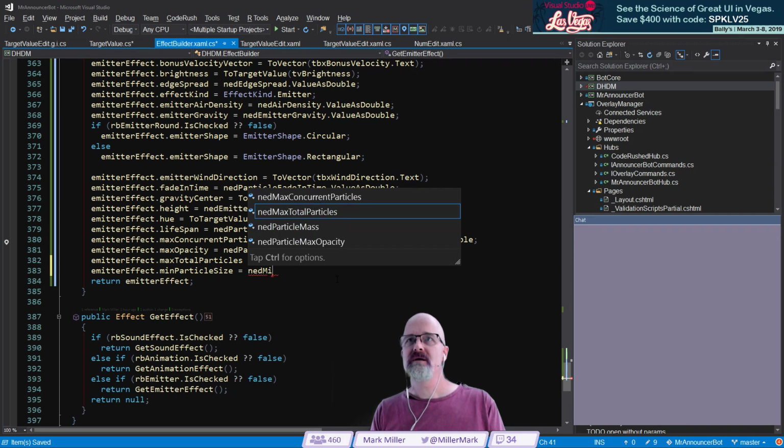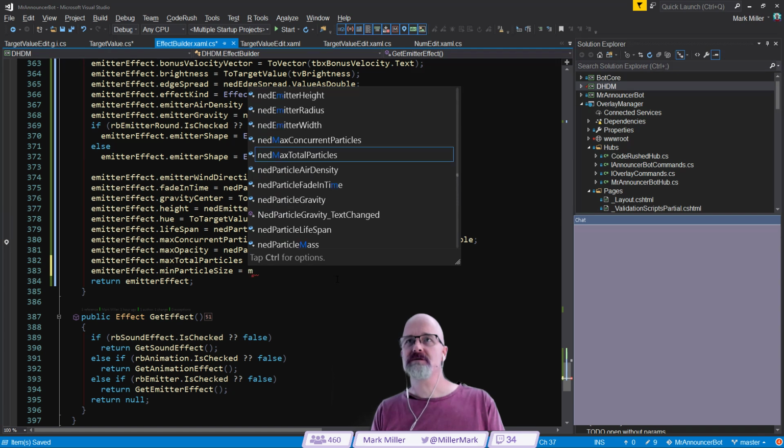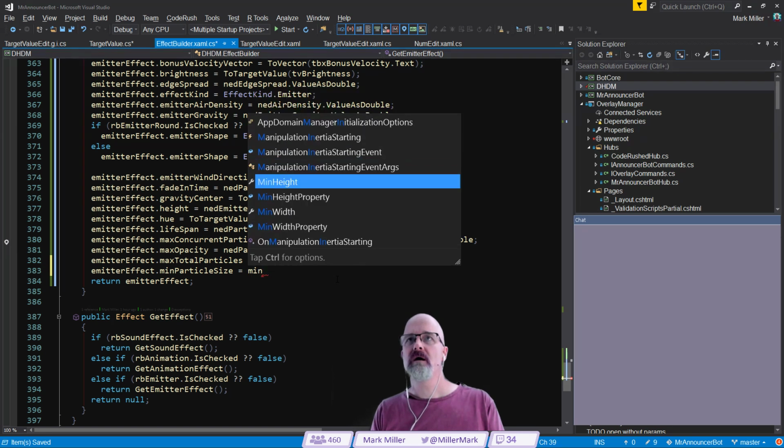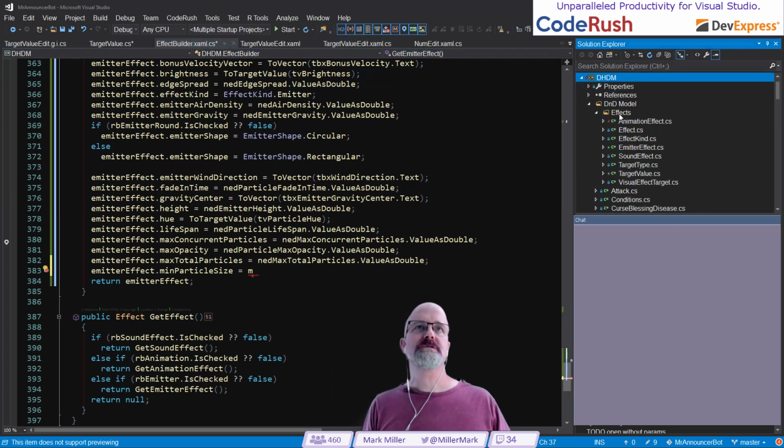So wait, why don't I see min particle size here? I don't see particle size here. Let's just type in min. Min particle size. What's going on with that? Let's open this up.